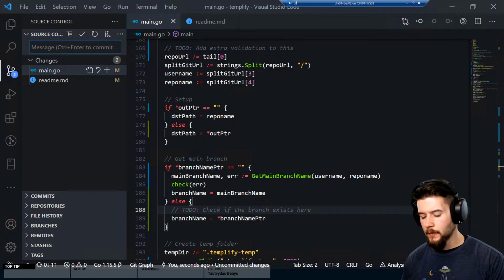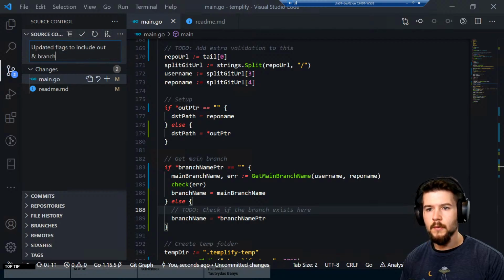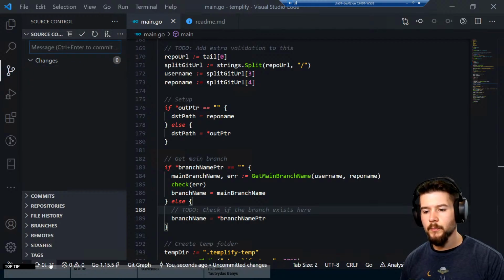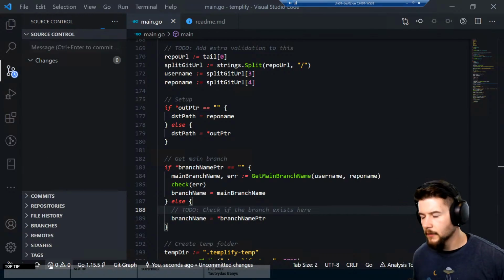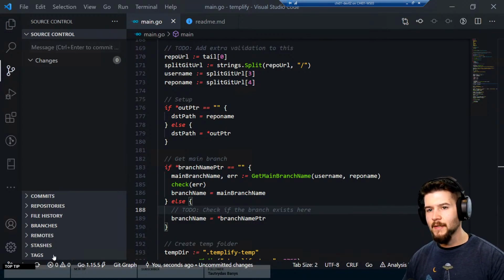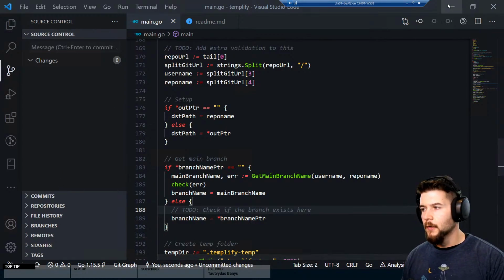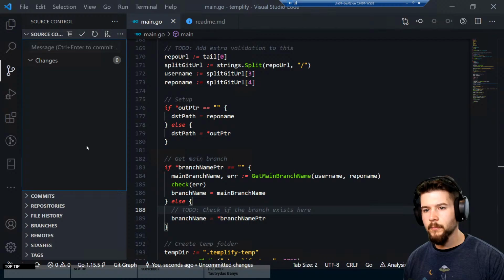So let's go ahead and commit this. Updated flags to include out and branch. Save that, and let's push this up. We can do all of the editing of our GitHub Action inside of GitHub itself, because they do have some pretty nice tools in there. So okay, everything should be put out.